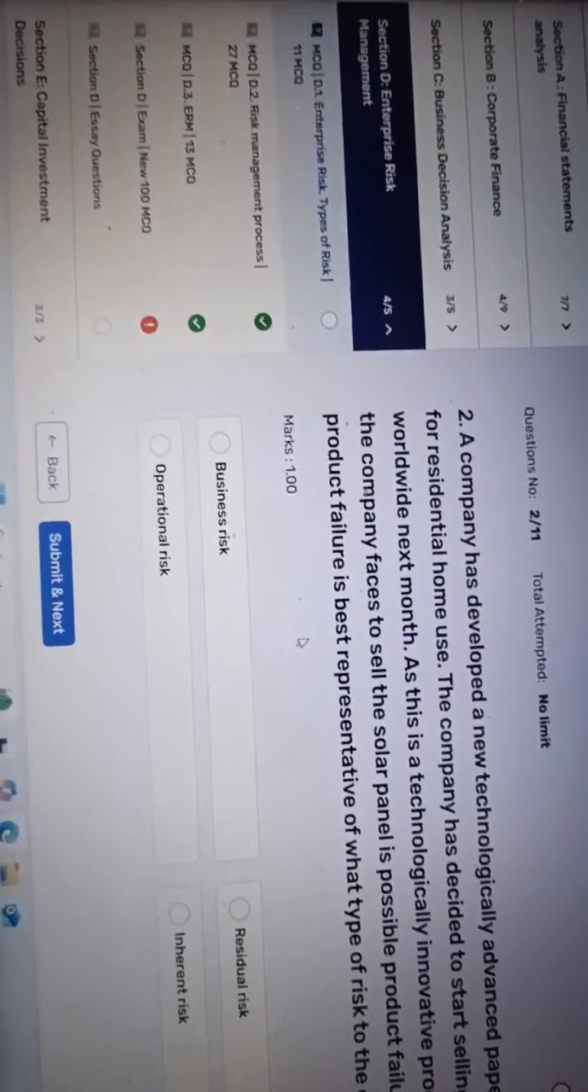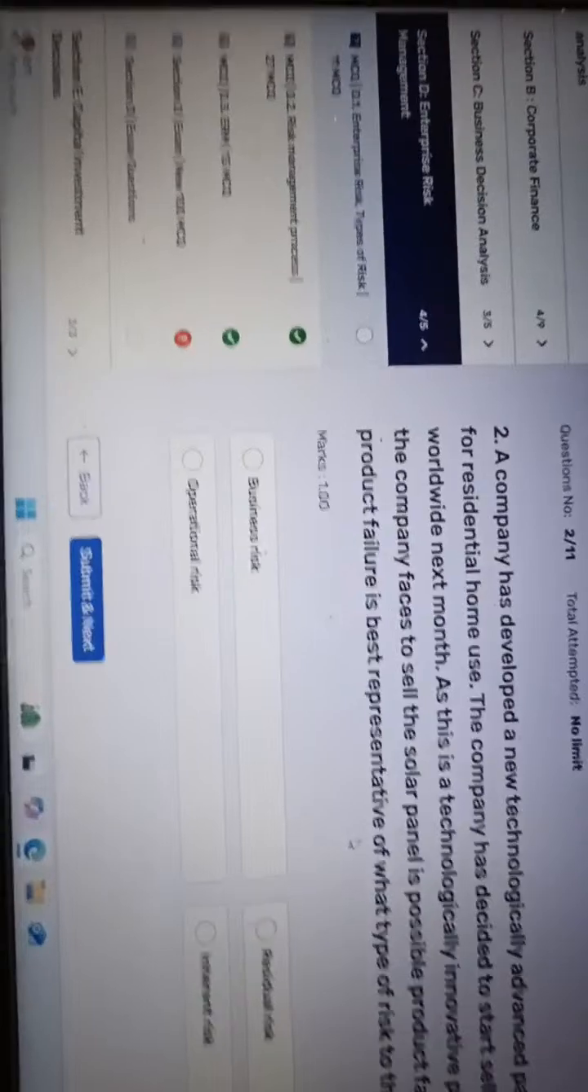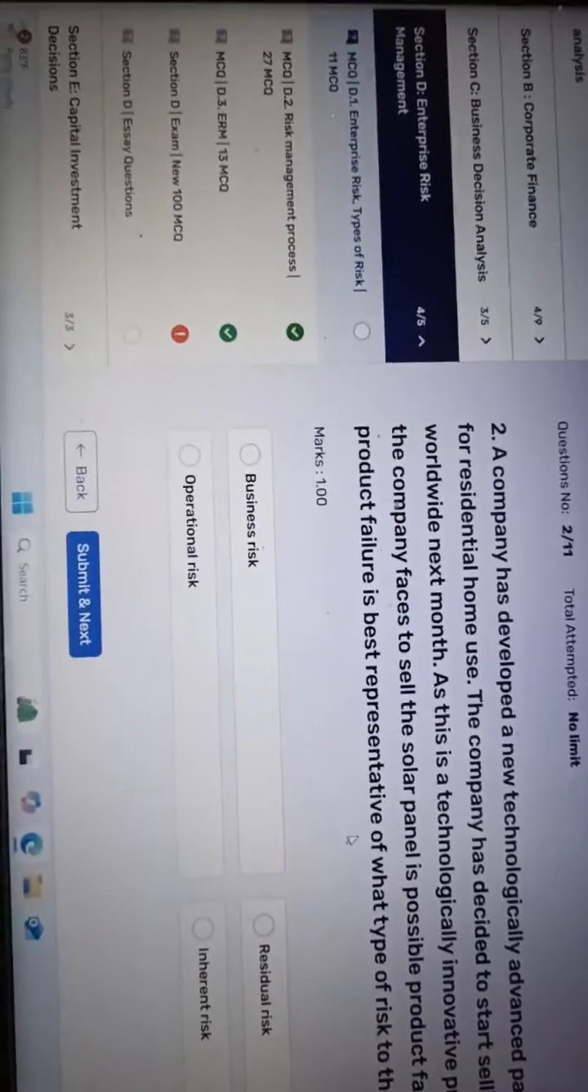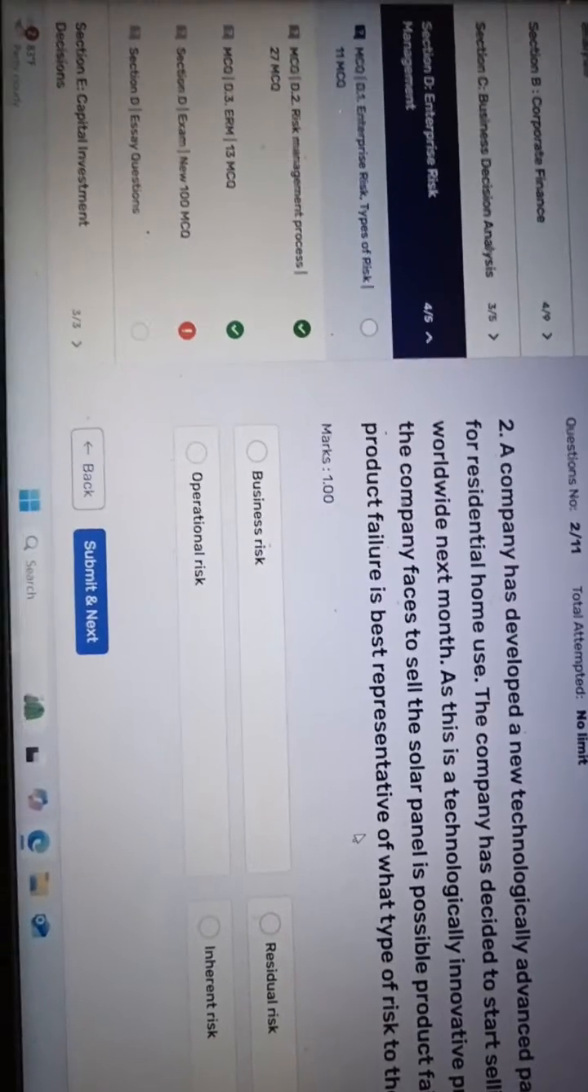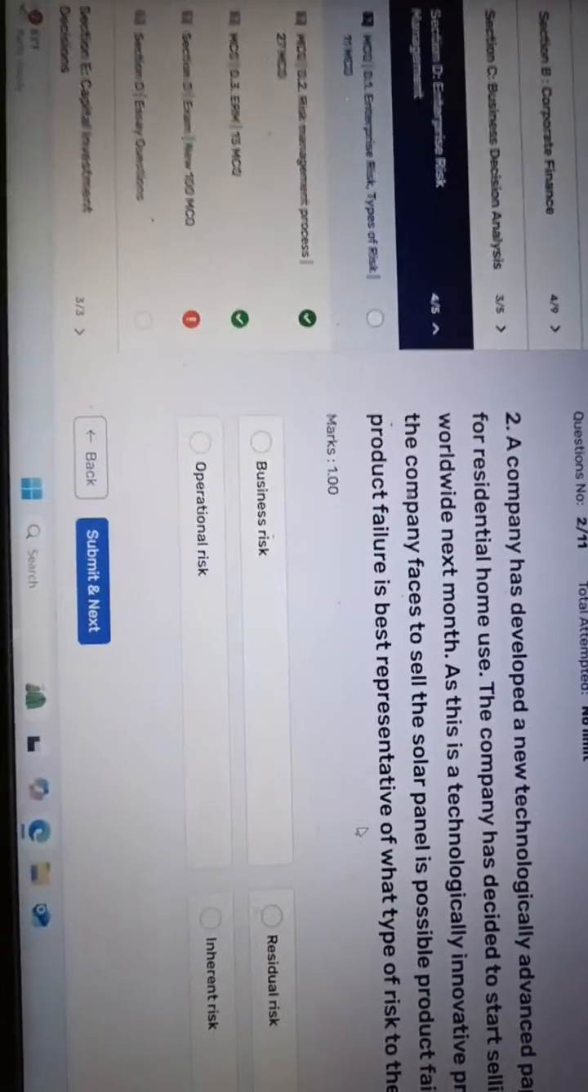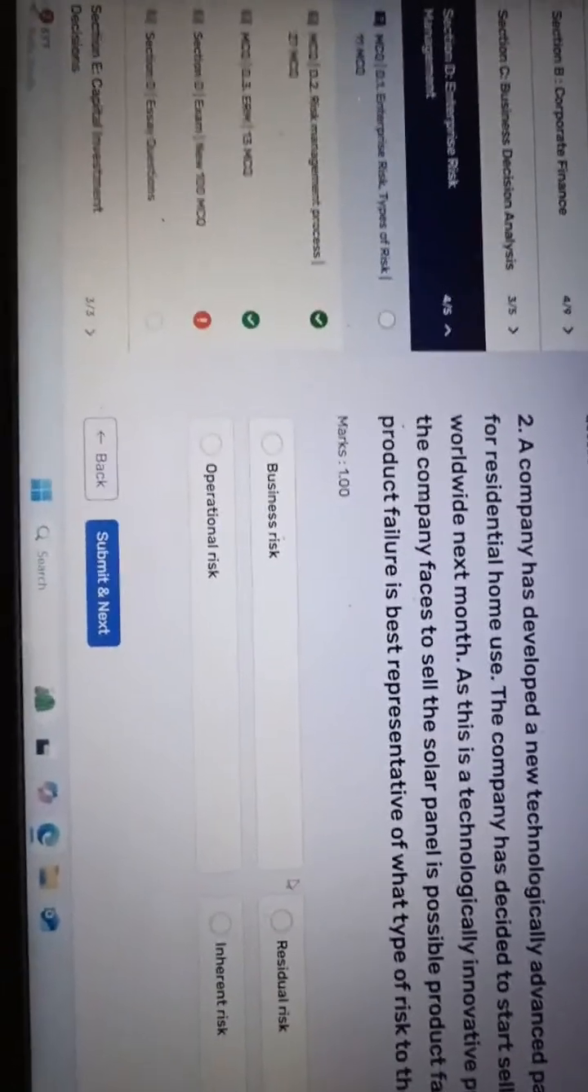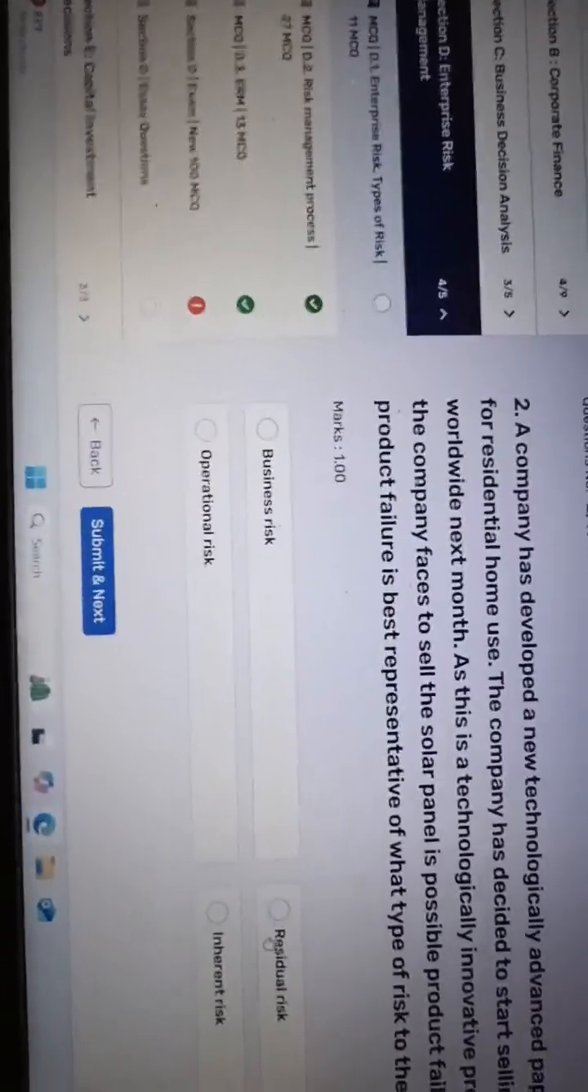But this is not a business risk. This is saying that if we could not sell the product in the targeted market, what type of risk is that? We have to identify the type of the risk and the residual risk.